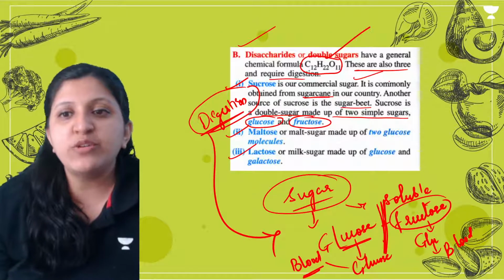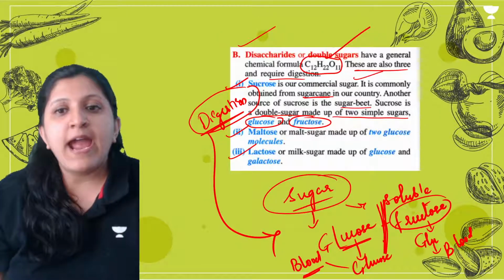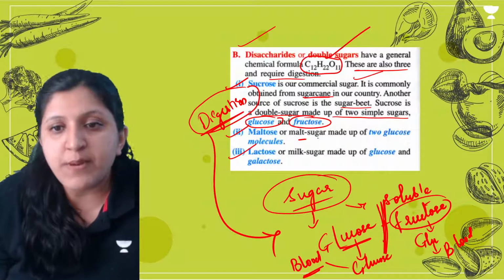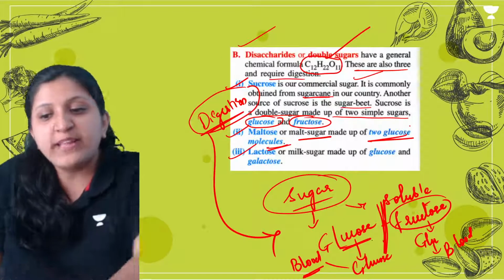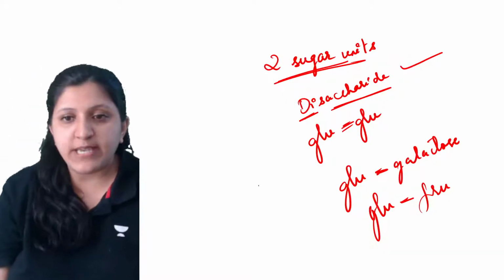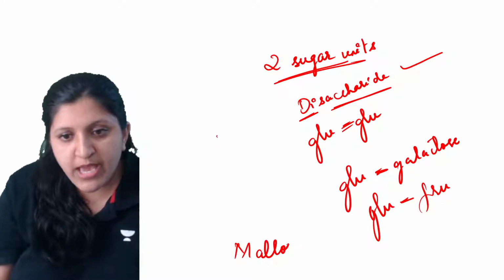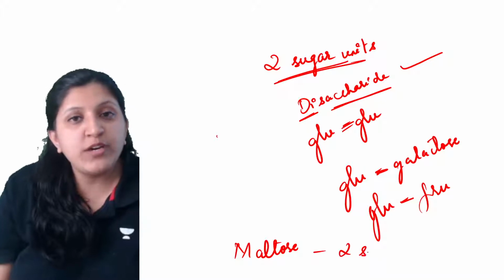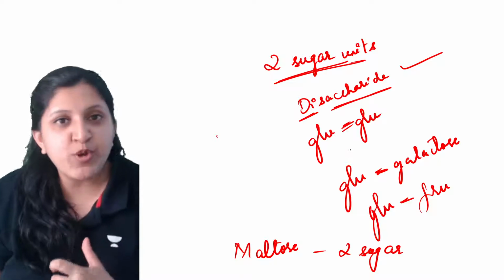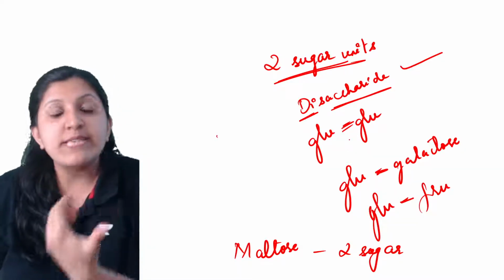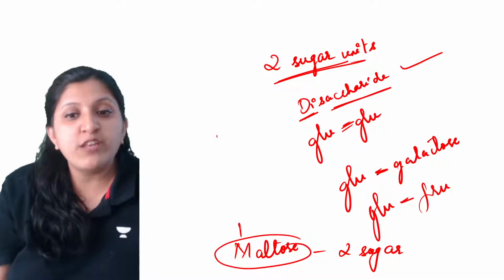So sugar is obtained from sugar cane, and other than that, maltose is a malt sugar made of two glucose molecules. Where do you find this one? Here we say maltose. Let me just write this here. When we say maltose, there are two sugar units. How exactly does maltose production occur in your mouth? Your salivary amylase enzyme is going to produce maltose in your mouth itself.